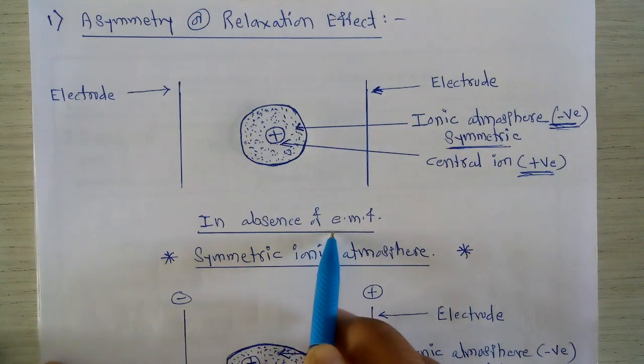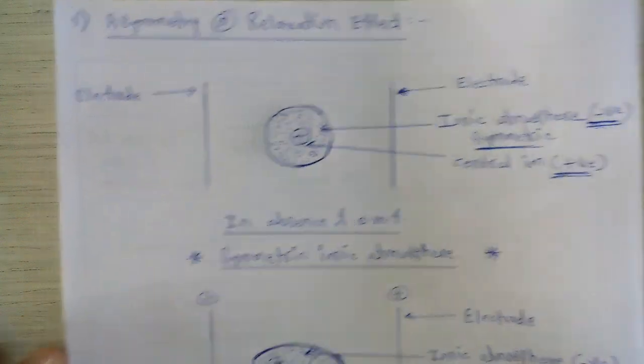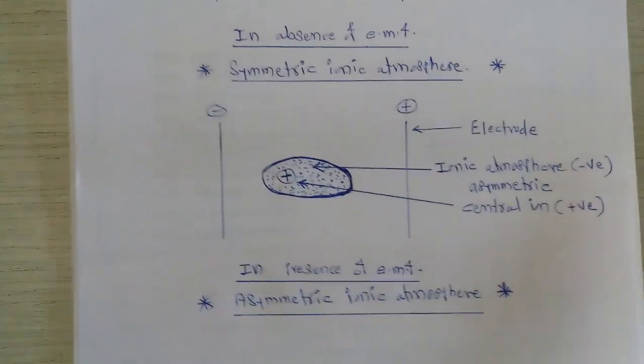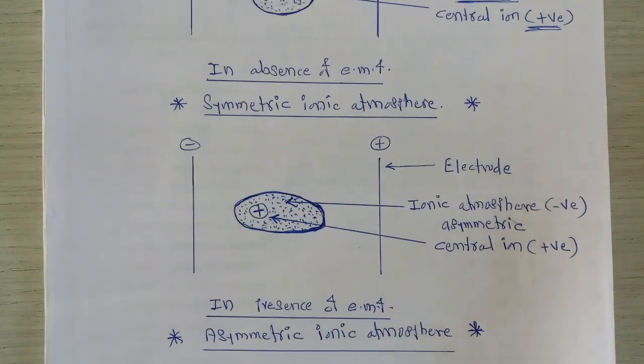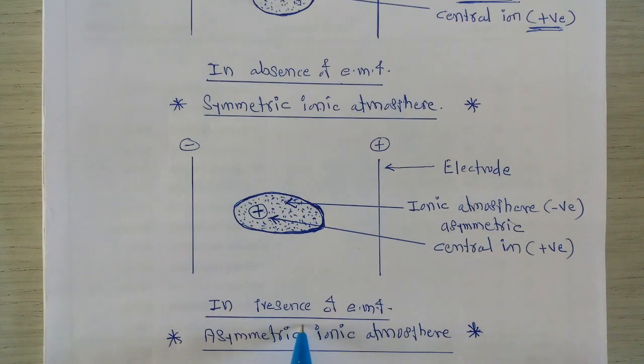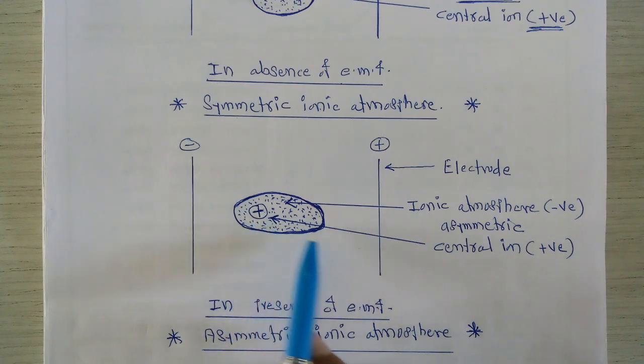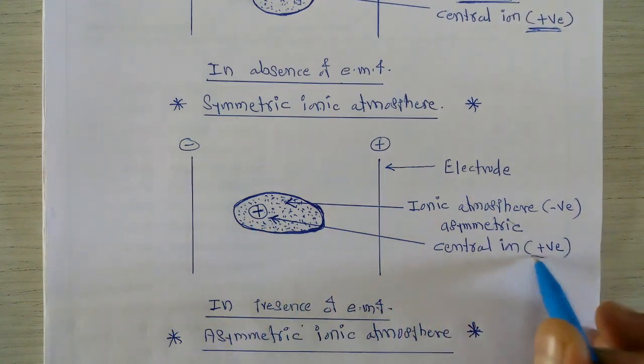But now suppose we consider the second figure, that is, the behavior of the ion in the presence of EMF. If we consider the behavior of this ion in the presence of EMF, then what happens? This is a positive ion, a central ion, positively charged.